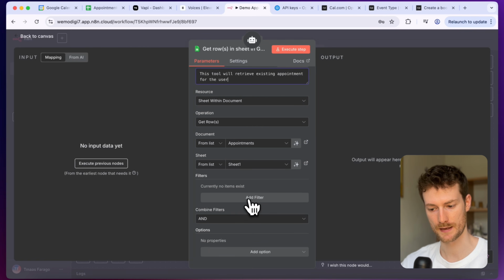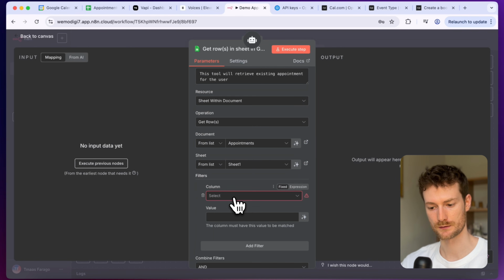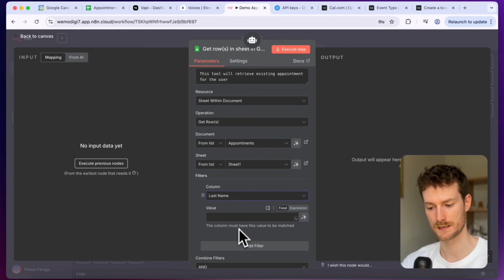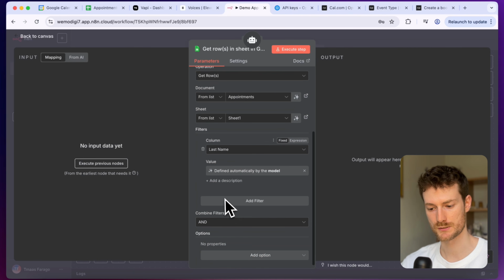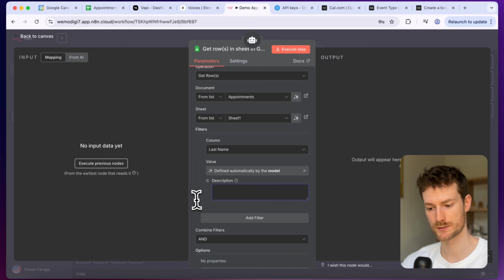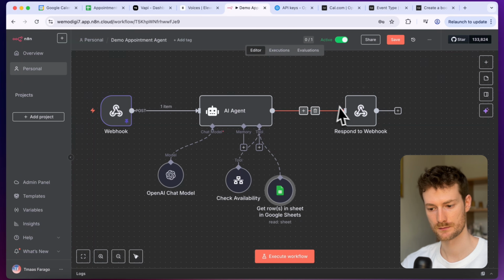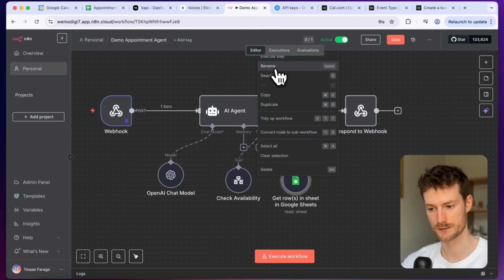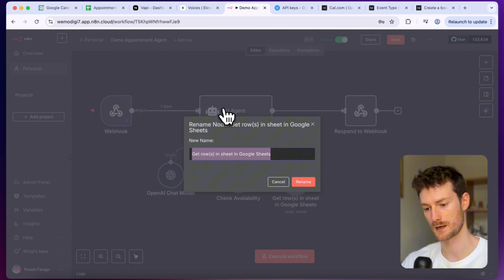And let's scroll down and add the filter, and we will use this field to identify the appointment. So I'm going to select last name, and I'm going to click on let the model define, but to make sure it works, I'm going to add the description, which will be the last name of the caller. So let's make sure that it works. I'm going to click on save, and I'm also going to rename this. It's a good practice to give a name to your tools. So I'm going to add the name, which will be get appointment.